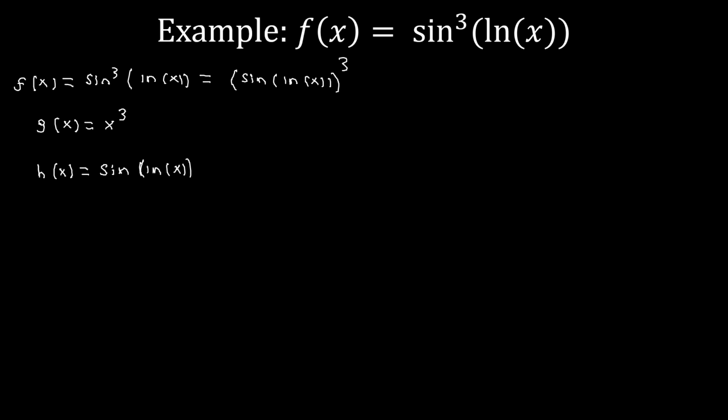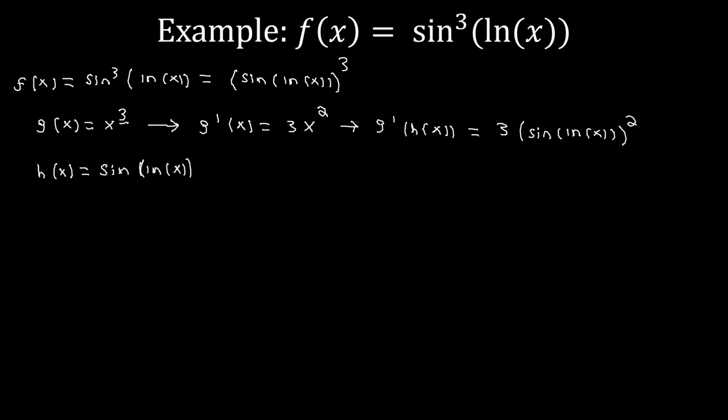So now we'll first find g prime of x, the derivative of our outside function. Again, g prime of x we could find just by using the power rule. We're going to take our 3 and multiply it to the front, and decrease our exponent by 1 to get 3x squared. And then we'll also want to plug in h of x, so g prime of h of x is going to be equal to 3 times the sine of the ln of x, squared.